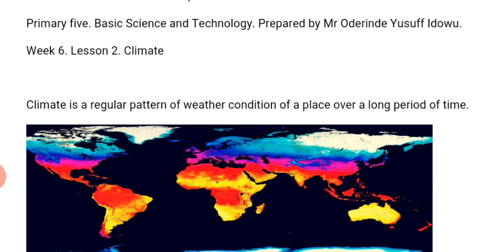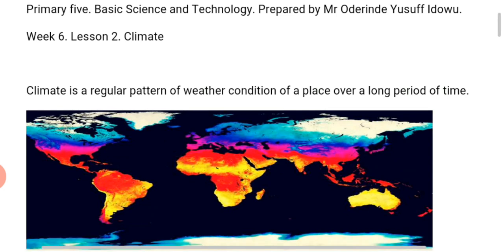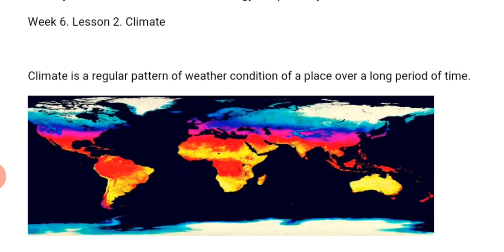They are cloudy, sunny, rainy, and so on. He also told us the work of meteorologists. They are people that monitor and interpret weather records to predict and forecast weather conditions.